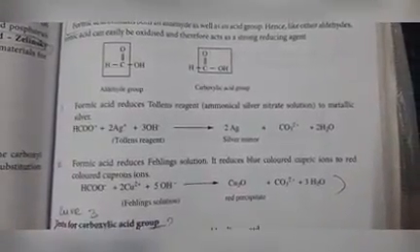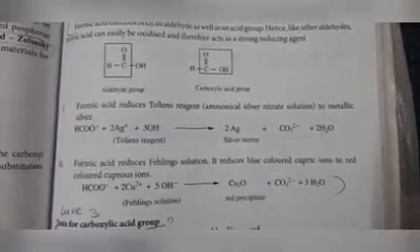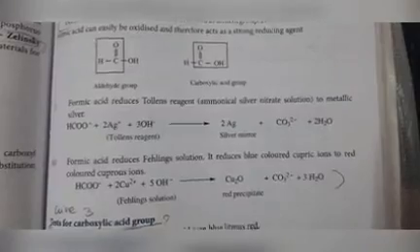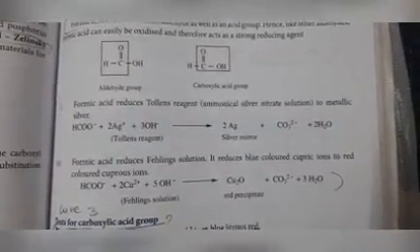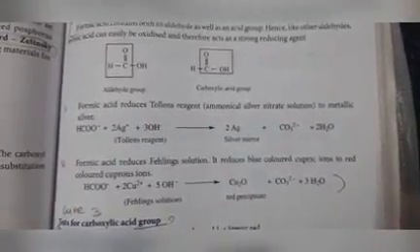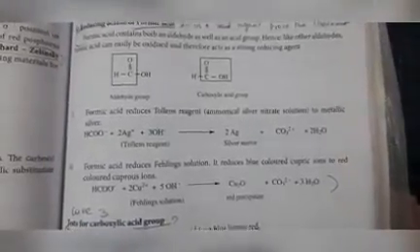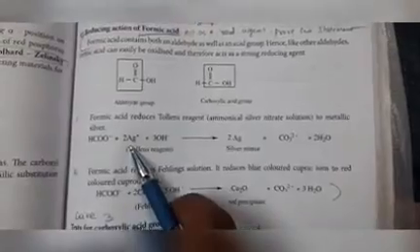First reaction, formic acid reduces Tollens reagent. Tollens reagent means ammoniacal silver nitrate solution. Silver nitrate means AgNO3. If it is ionized, it will give Ag plus and NO3 minus.